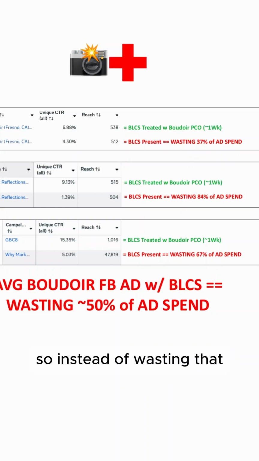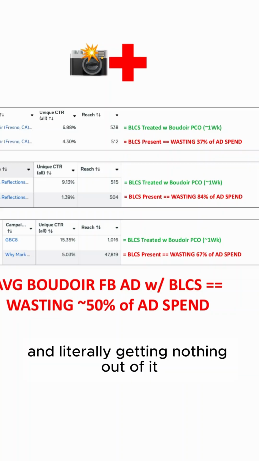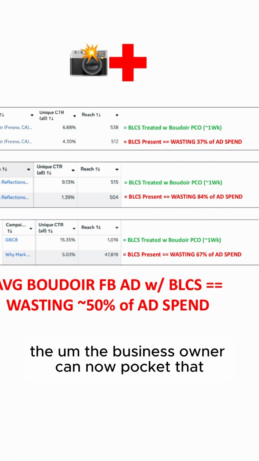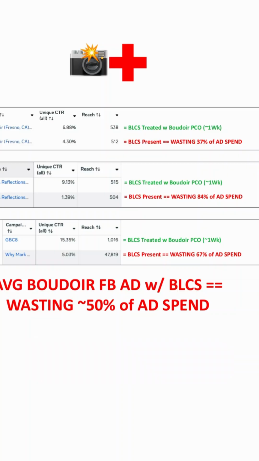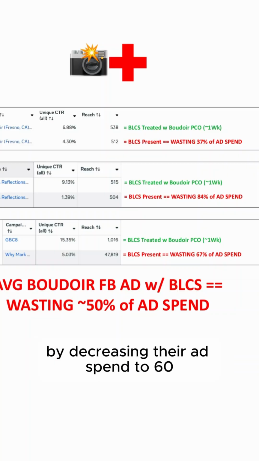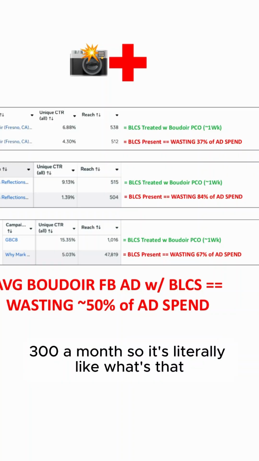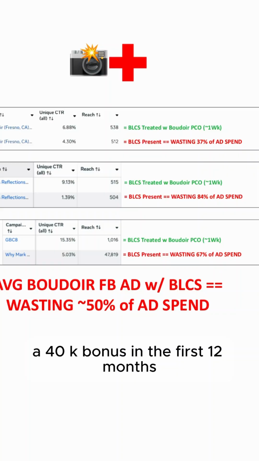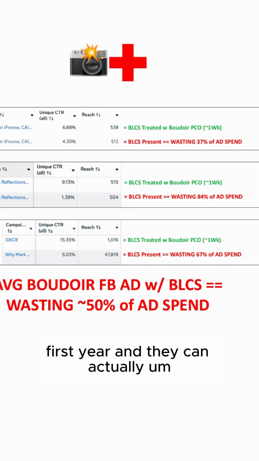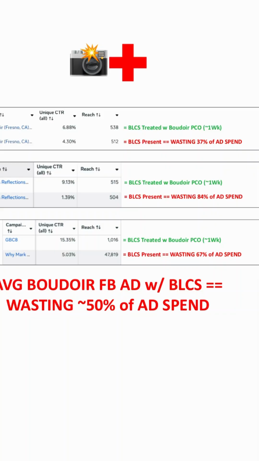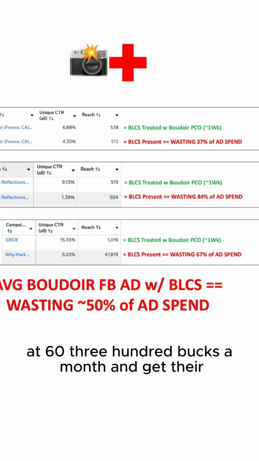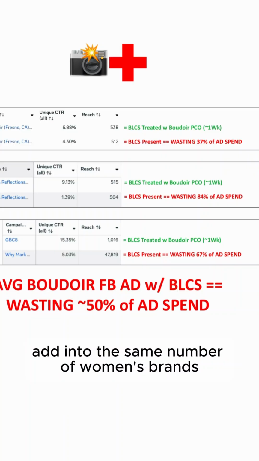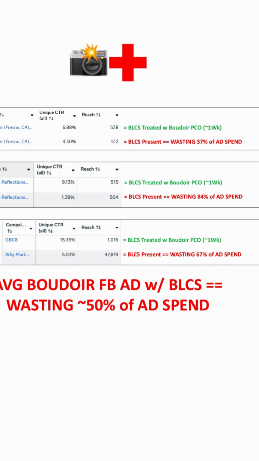So instead of wasting that, giving it to Facebook and literally getting nothing out of it, the business owner can now pocket that, literally 3,700 bucks every single month, by decreasing their ad spend to 6,300 a month. So it's literally like a 40K bonus in the first 12 months, the first year. And they can simply run the Boudoir Pico treated ad at 6,300 bucks a month and get their ad into the same number of women's brains as if they were running the original at 10 grand a month.